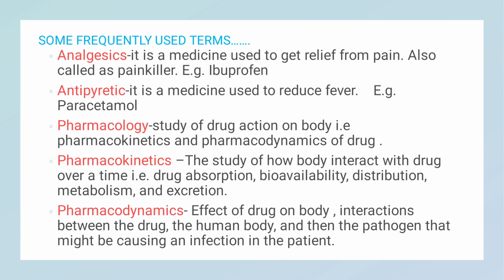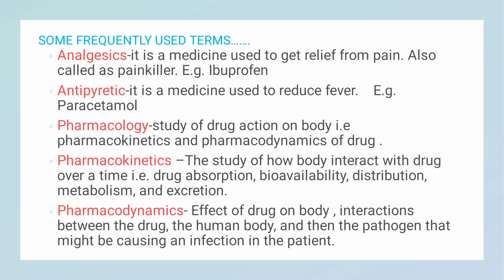Some frequently used terms. Since it is an introduction lecture, you should know some common terms. An analgesic is a medicine used to get relief from pain. It is a painkiller, for example, ibuprofen. An antipyretic is a medicine used to reduce fever, for example, paracetamol. Pharmacology is the study of drug action on the body, that is pharmacokinetics and pharmacodynamics of a drug.